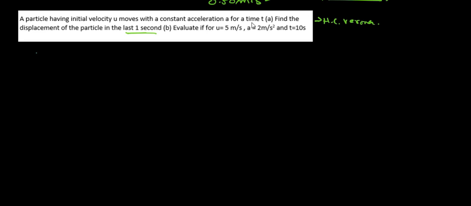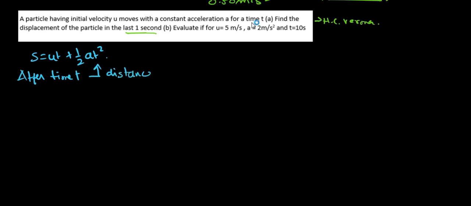Now we know that s is equal to ut plus half at square. This will be the distance that is traveled by the particle, that is s is equal to ut plus half at square.